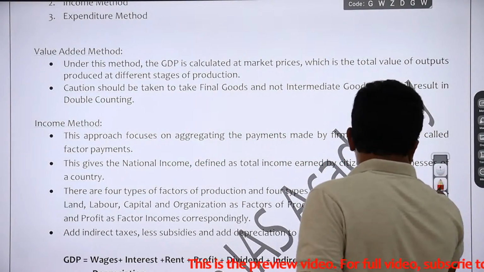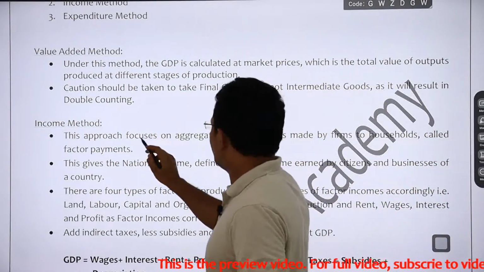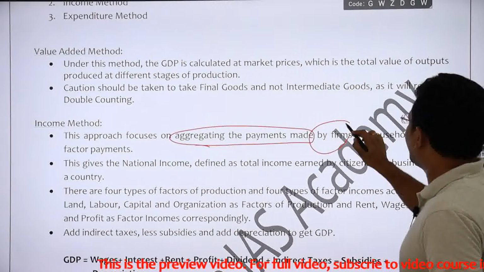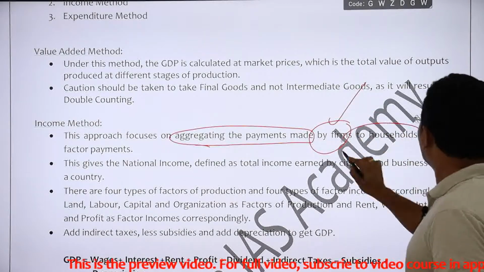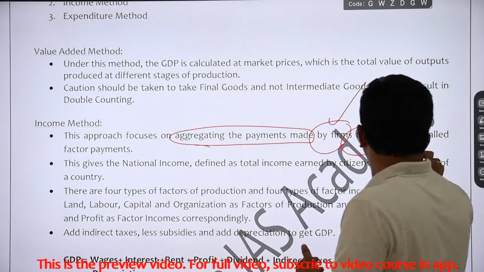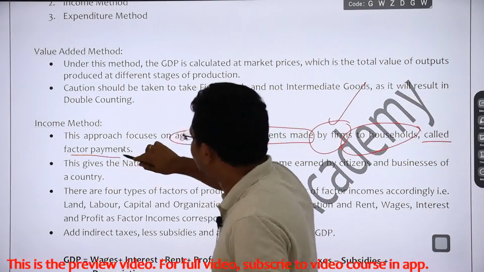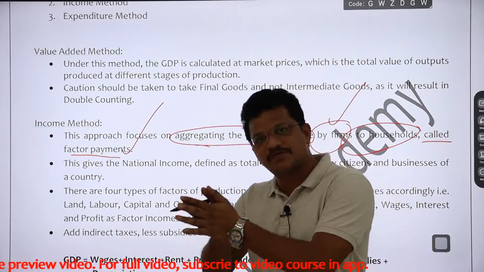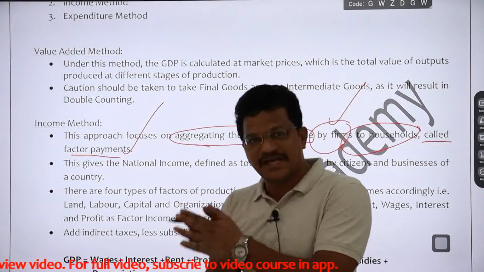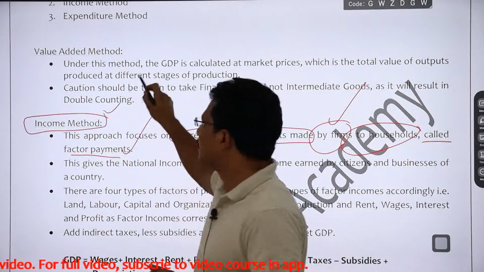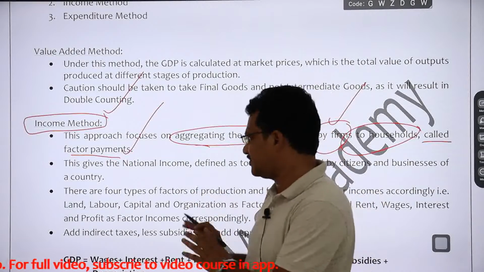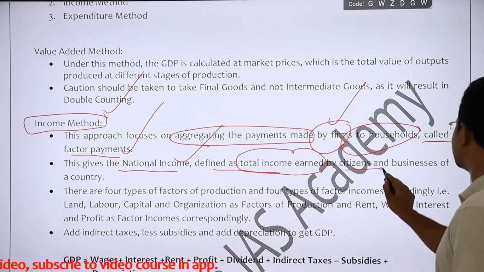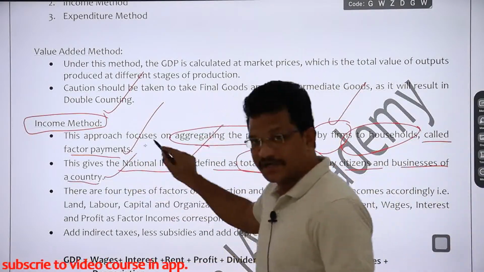And now in the income method, the approach focuses on aggregating the payments which I told you, payments by the firms, that is factor payments, to the households for their services. And those payments are called factor payments. So if you aggregate the total amount of the factor payments which are paid by the firms to the households, then it will reflect the national income, and this type of method is called the income method. That is the basic idea, right? This gives the national income, defined as total income earned by the citizens and businesses of a country, right?